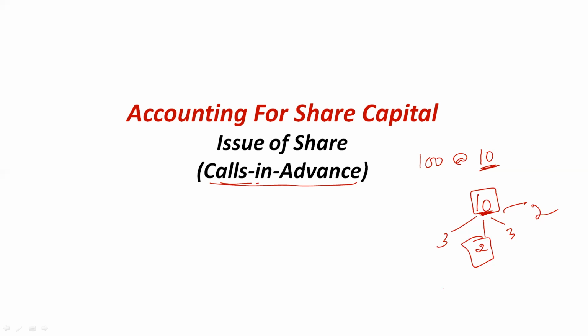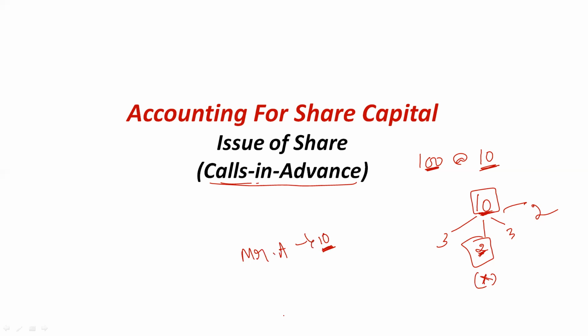If any shareholder out of these 100 shares fails to pay any particular amount, like assume Mr. A has 10 shares of our company and is unable to pay the allotment amount, that becomes calls in arrears. The company asked all the shareholders to pay 2 rupees during allotment, but one of the shareholders is unable to pay that amount. That is called calls in arrears, correct?